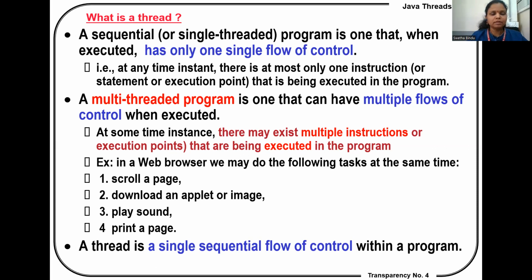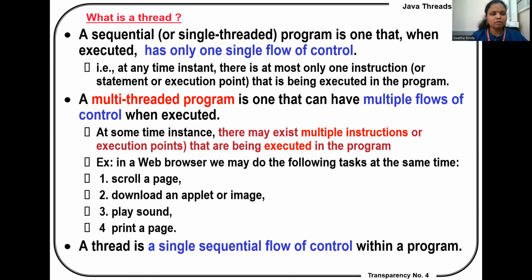An example of a multi-threaded program is a web browser, where we may do the following tasks at the same time. First, scroll a page. Second, download an applet or image. Third, play sound or print a page.